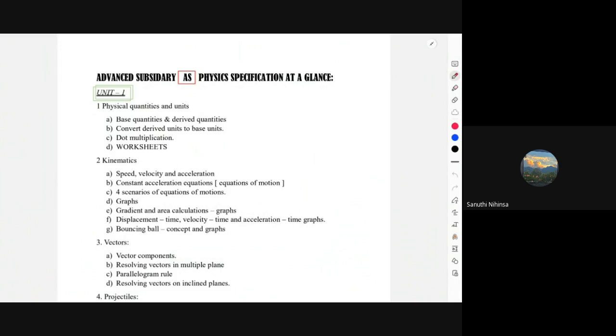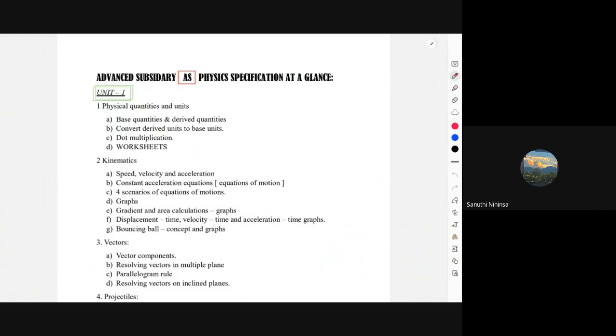We're basically going to start with the specification first. Now, this is not the official specification for your physics AS. The official specification looks different and a little bit confusing because it has a lot of things inside it. You have the subject code, then when the first setting was available, and all of these things.